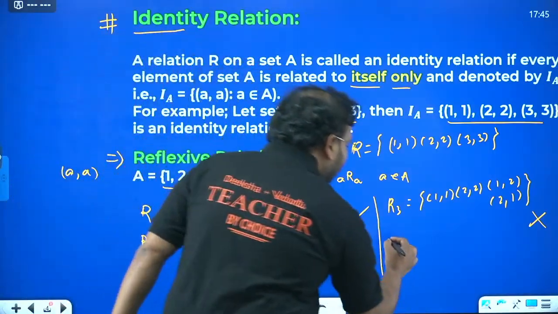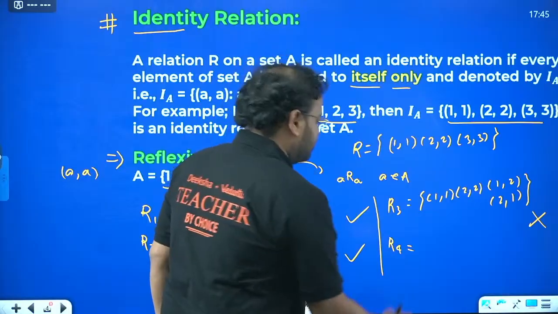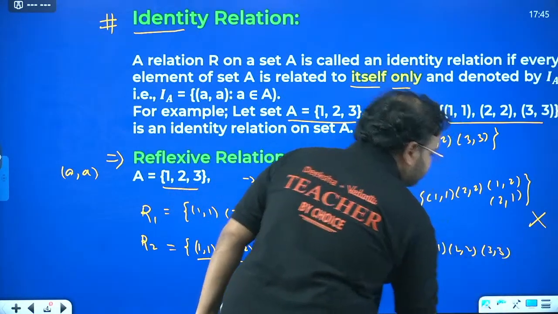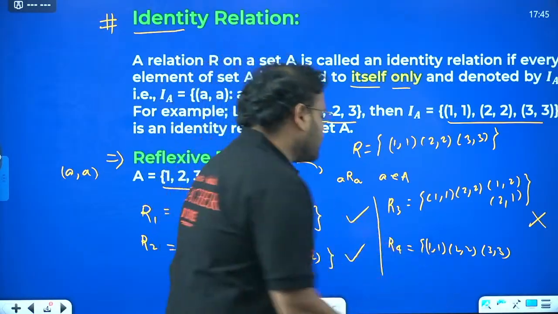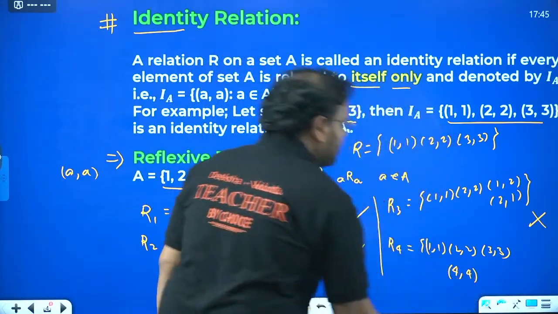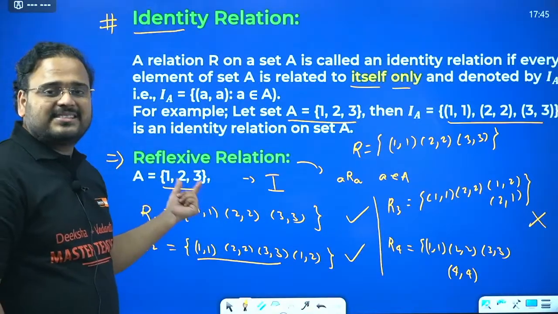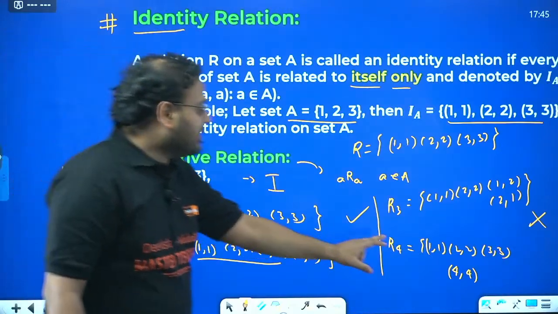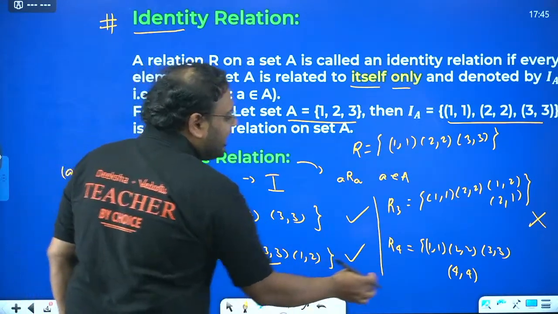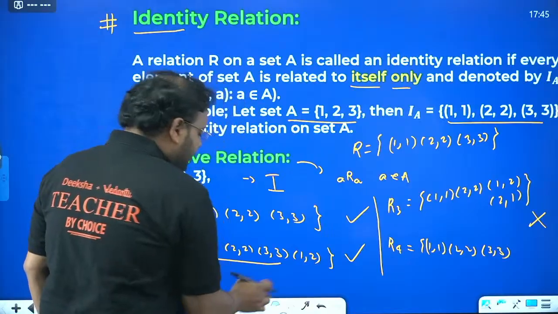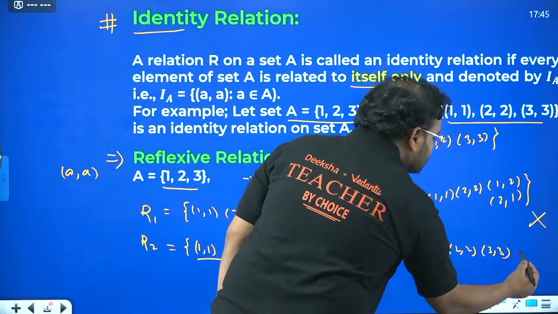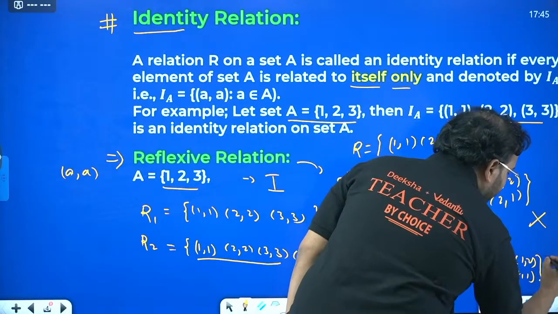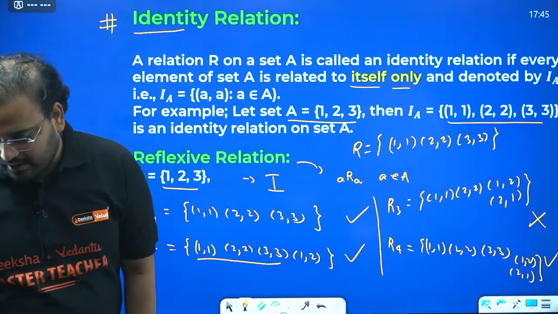Yes, correct. Now if I write relation R4, where it is, let's say 1 1, 2 2, 3 3. If you write 4 4, is it possible to write 4 4 also, guys? It's not possible, because 4 does not exist in this set. Whatever relation you write, it is on the set which is defined, and 4 is not defined over here. So I cannot write elements of my choice without their being present in the set. If I write just 1 2 and 2 1 again, then this will not be a reflexive relation.